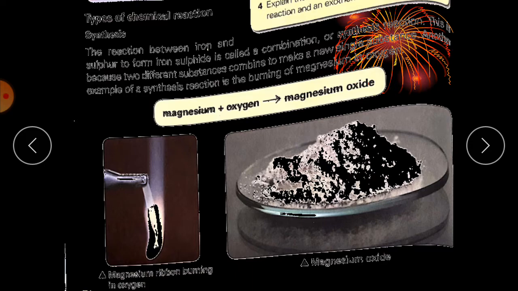So we can say that the reaction between magnesium and oxygen to form magnesium oxide is called a combination or synthesis reaction. This is because two different substances combine to make a new single substance. Here, two different substances combine to make a new single substance. Now, its properties are totally different.